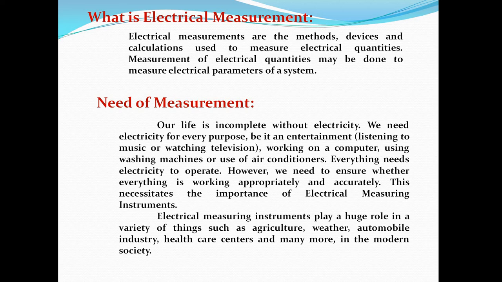If we consider our daily life, without electricity it's not possible to run our life, and to get 100% efficiency the supply should be rated. To check that rated value we need proper measuring instruments, and to check the electrical parameters also we need measuring instruments.